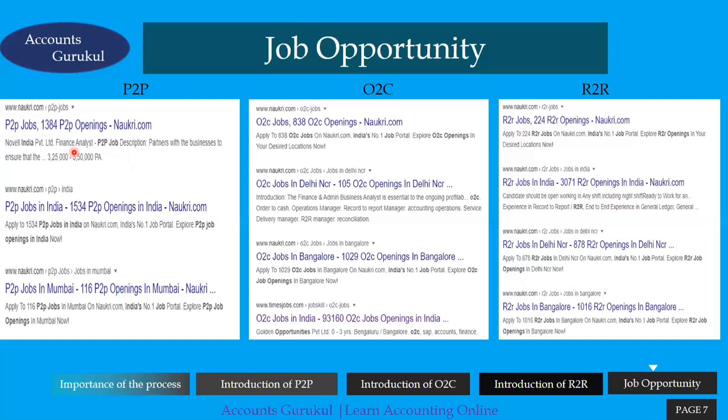If you see from another slide, P2P jobs in India, around 1,534. Here 116 in Mumbai. This is just one example to make you understand that these fields and areas are very essential.